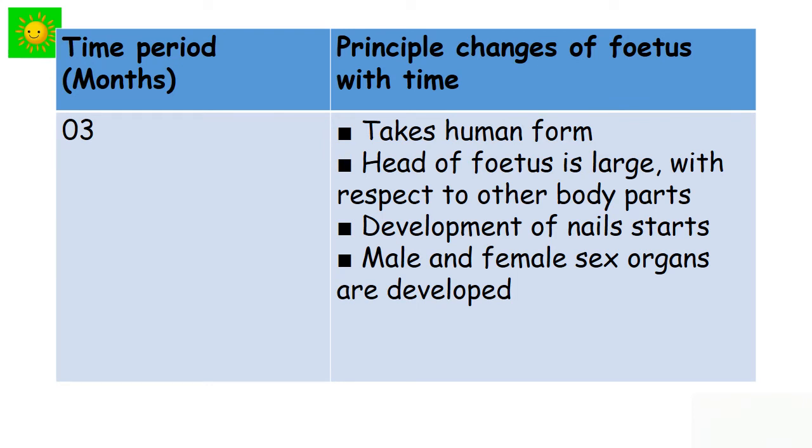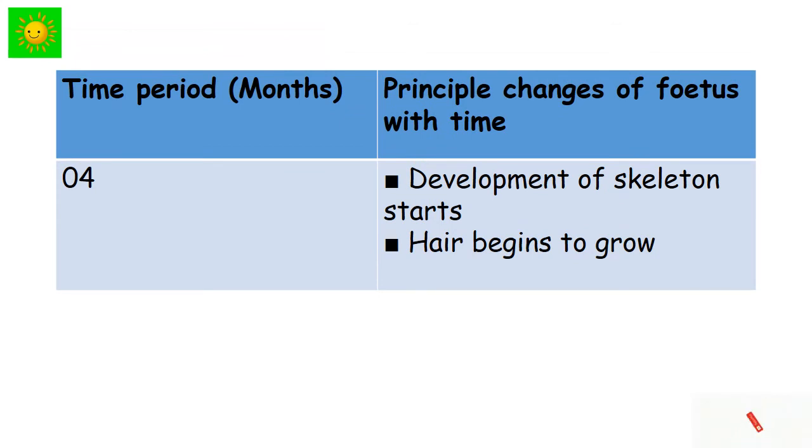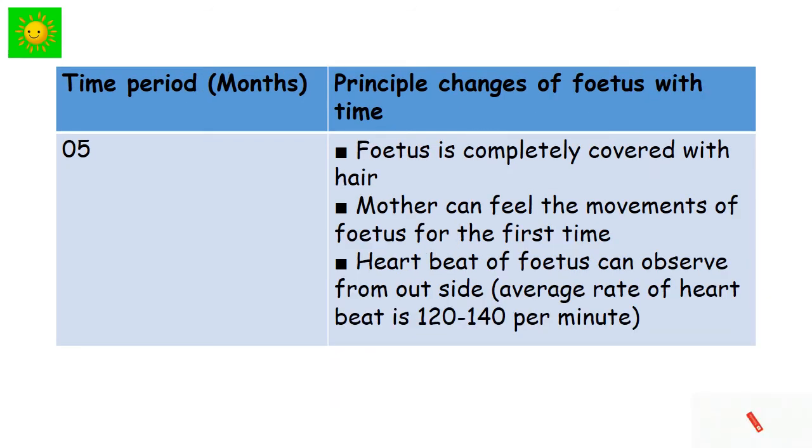I have tabulated the time period in months and the principal change of the fetus with time. At 3 months, the fetus takes human form. The head of the fetus is large with respect to other body parts. Development of nails starts. Male and female sex organs are developed. Month 4. Development of the skeleton starts. Hair begins to grow. Month 5. The fetus is completely covered with hair.